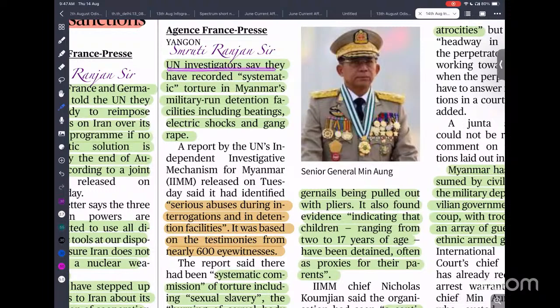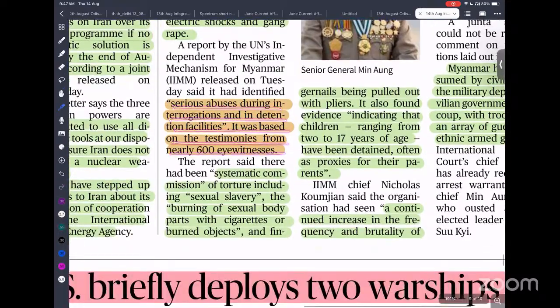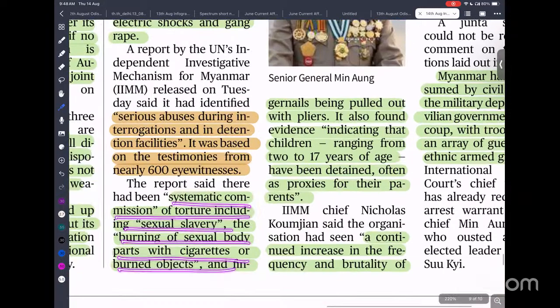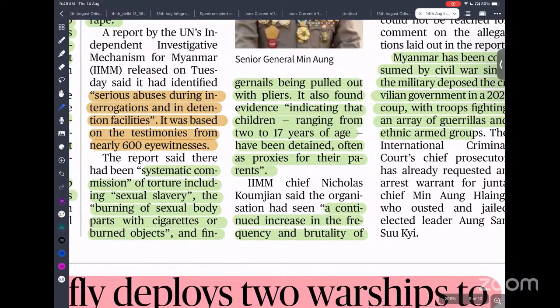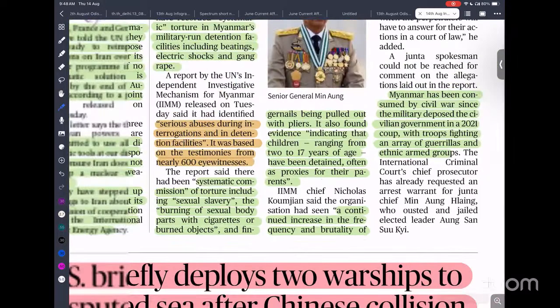A UN investigation found torture by the Myanmar military in detention facilities, including beating, electric shock, and gang rape. So serious abuse during interrogation and detention. It was based on the testimony of 600 witnesses. Systemic commission of torture, including sexual slavery, burning of body parts with cigarettes and burning objects. This is the torture inflicted by the Myanmar army on the people.